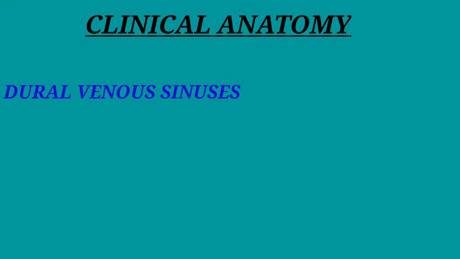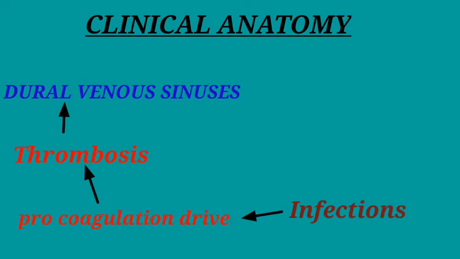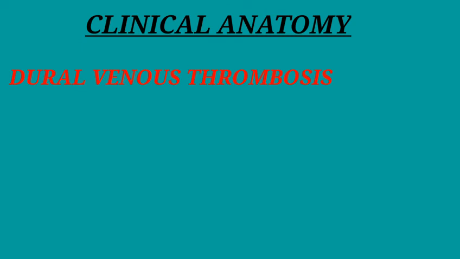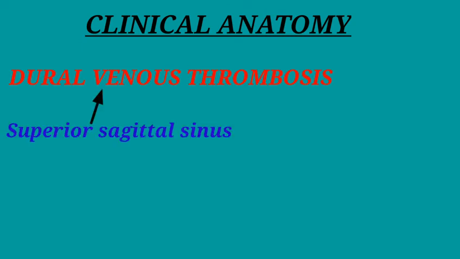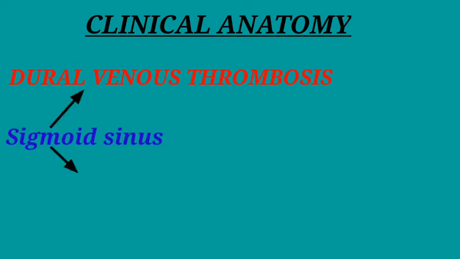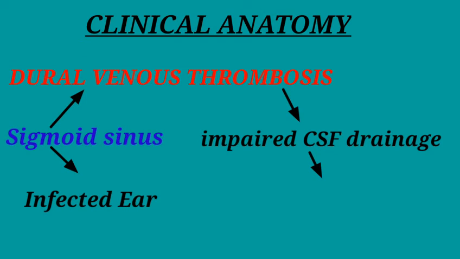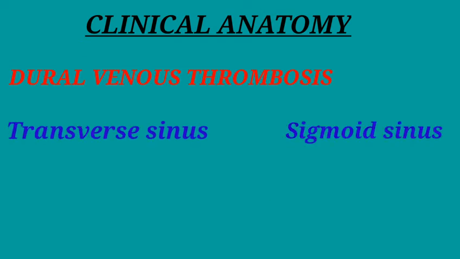Considering the clinical implications of these dural venous sinuses, the serious encounter of them will be thrombosis. The spread of infection from the draining areas will be the causative factor for this thrombosis, which will cause a procoagulant drive leading to the formation of thrombotic effect. Thrombosis of superior sagittal sinus due to the infected scalp and diploic tissue will cause impaired absorption of cerebrospinal fluid, while that of the sigmoid sinus due to the infected middle ear or mastoid antrum will cause impaired drainage of the CSF, which may also develop hydrocephalus. Transverse sinus can also be affected in the same way as the sigmoid sinus.